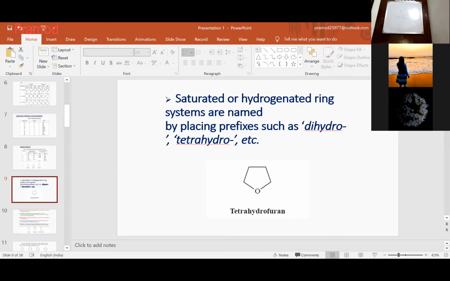Did you get it? Yes, sir. Okay, so this is how you give the naming.